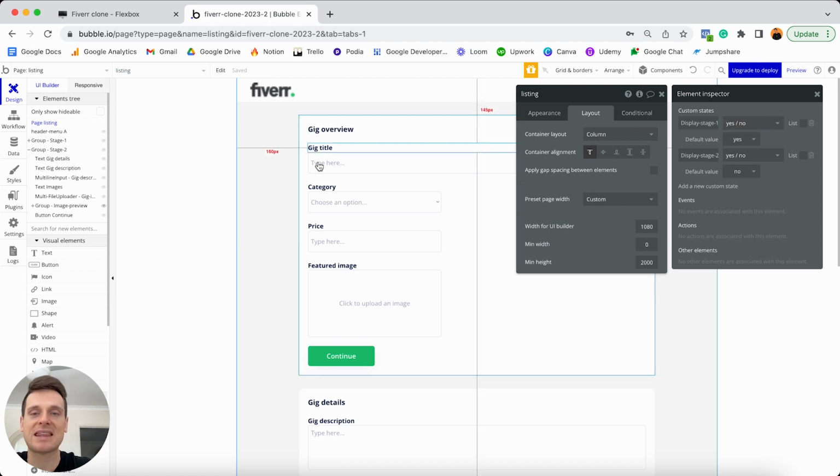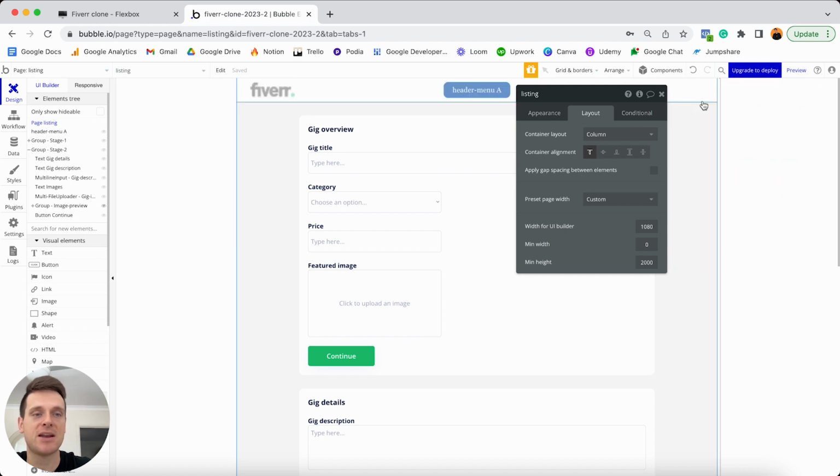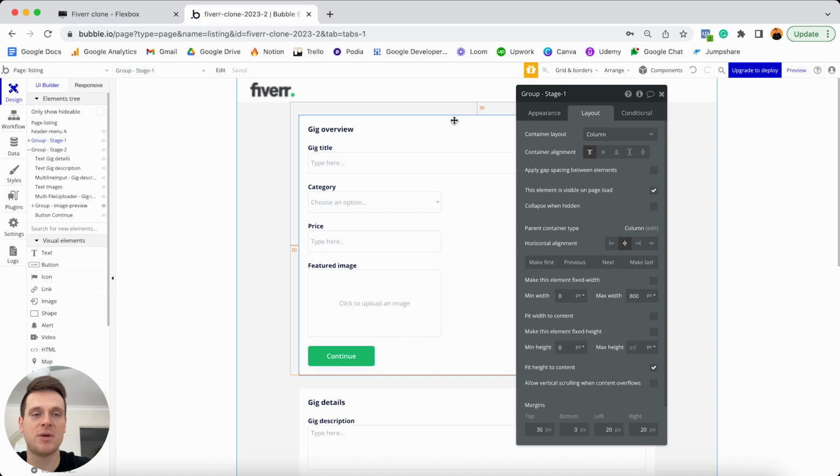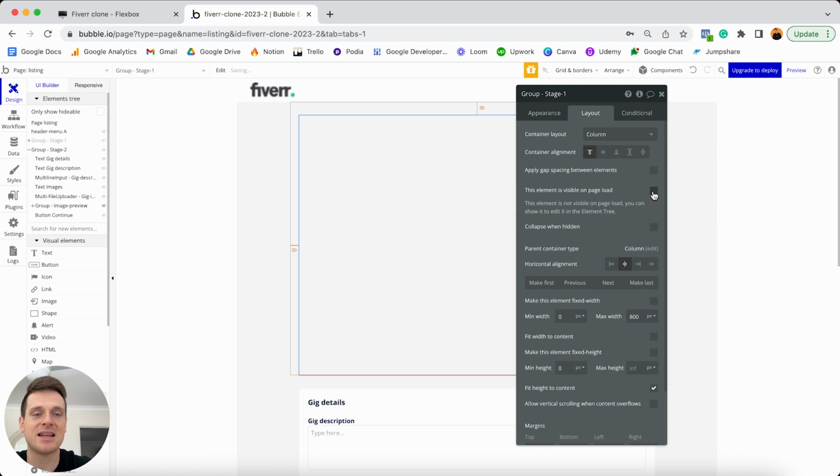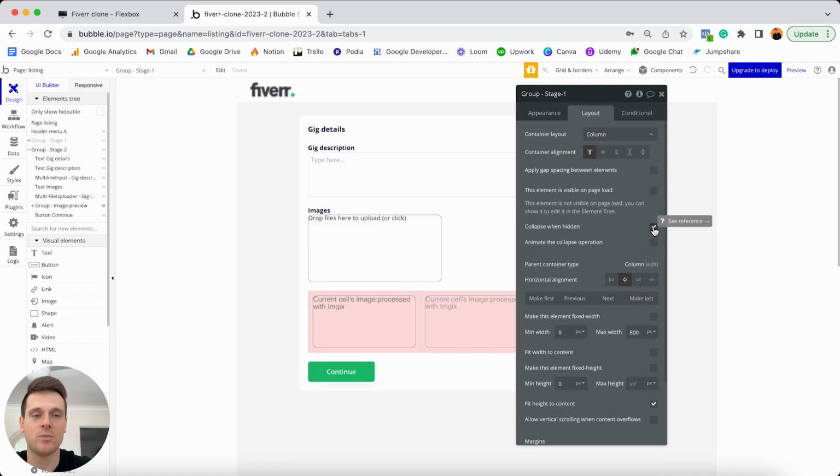But how can we make these groups react to whatever values are stored in each custom state? What we can do is choose to close this menu and select on our first group here. Now, if we head to our layout tab, what we can see is that this element is in fact visible on page load, which means that it's going to be displayed by default. What I'm going to do though is unselect that should be true, and I'm going to select to collapse this element when it's hidden, which means that it's obviously not going to be displayed on my page.